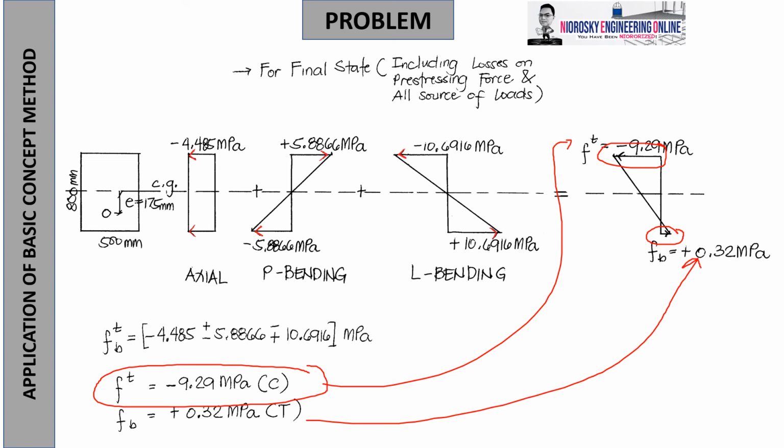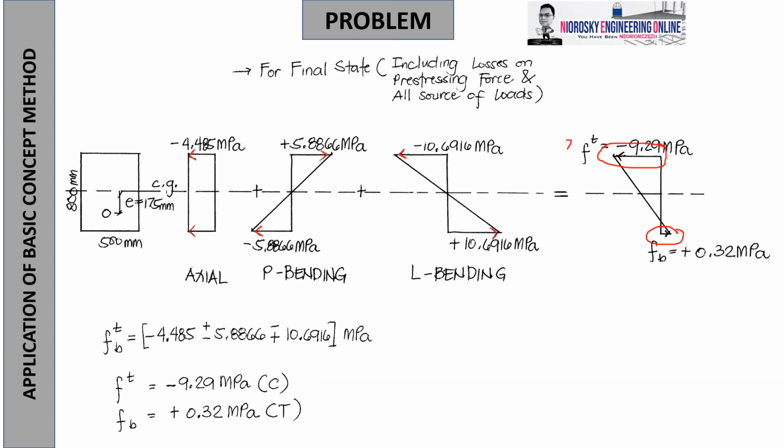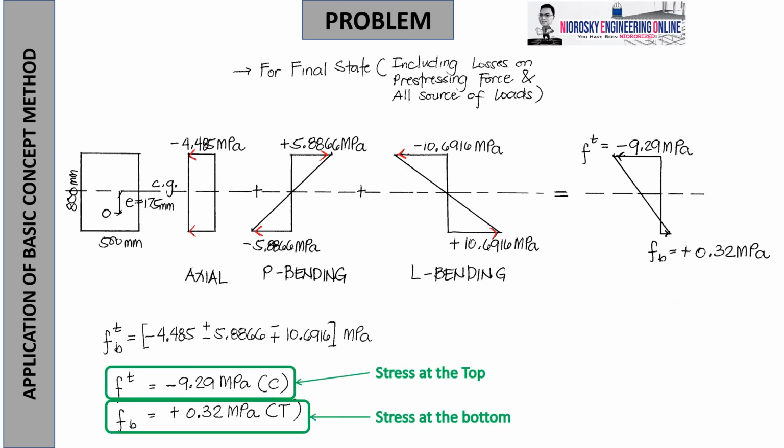I'll try to discuss that in one of our sessions on how do we give the meaning of what if the tension is positive 0.32. So what's the meaning of having the value? So is it crack or uncrack or whatever it is? So let us try to consider that in the next discussion. Okay? So by this, it is clearly identified that this will be our final combined stress diagram. So therefore, to answer the question earlier, top stress is negative 9.29 megapascal compression, and for the tension stress, bottom is positive 0.32 megapascal tension.